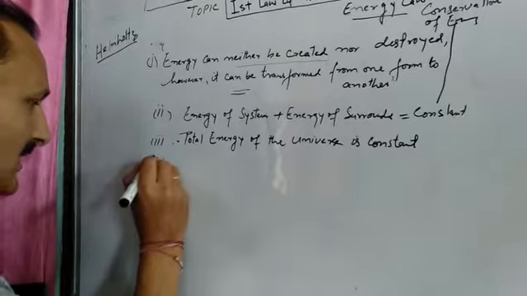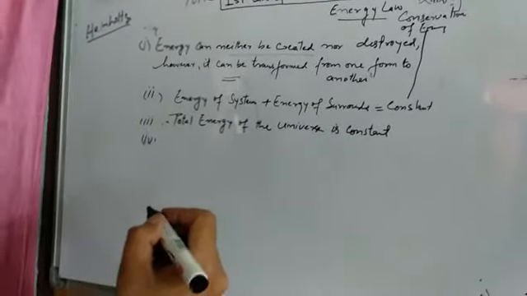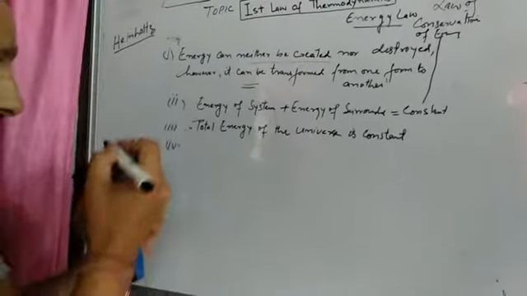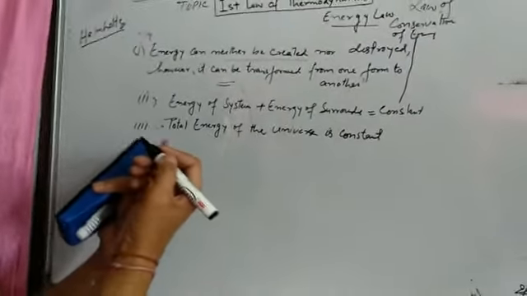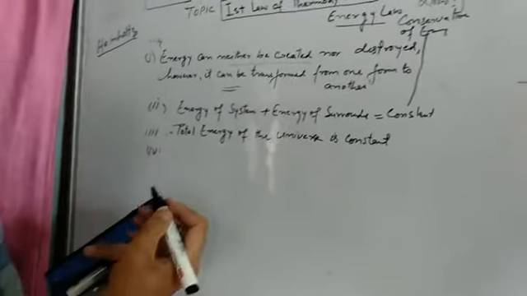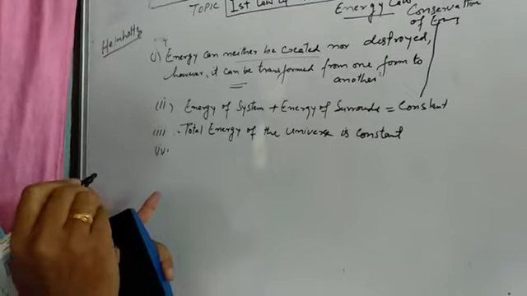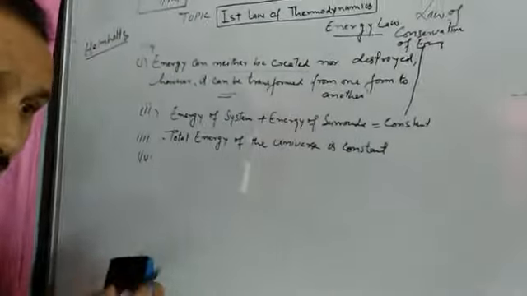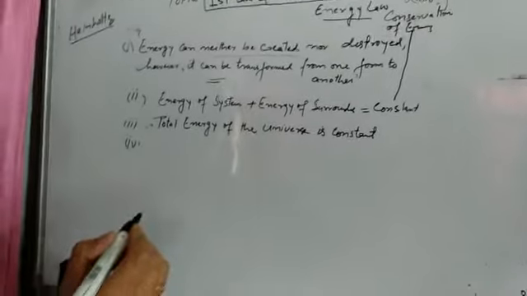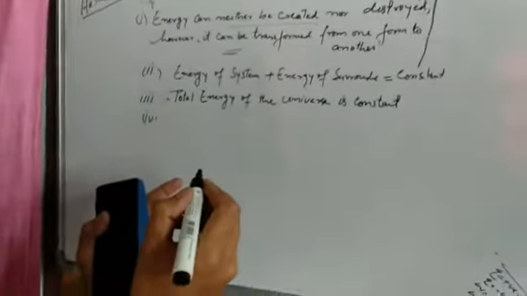Similarly, let me give one more statement of the first law of thermodynamics. We can't construct a machine which can work without using any energy. It is not possible to construct a machine which can work without using any energy, and such a machine is known as a perpetual motion machine.